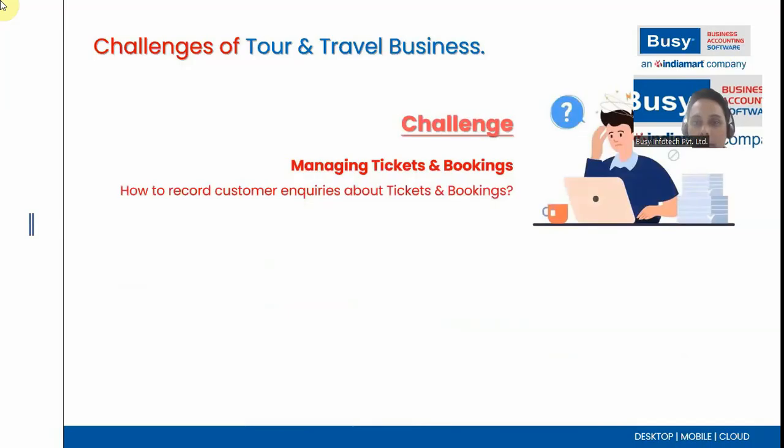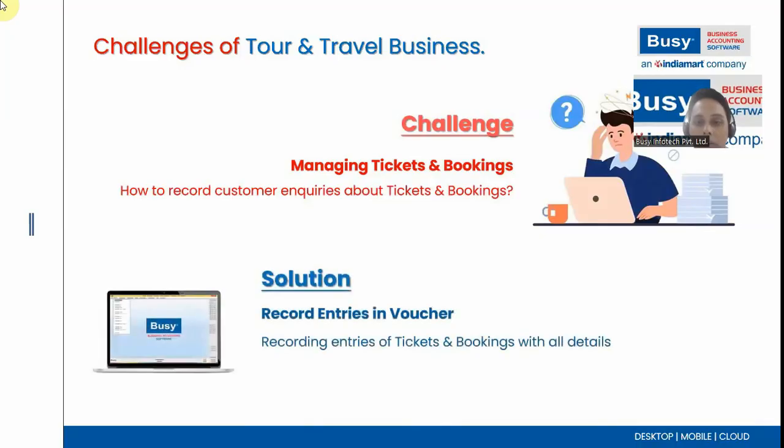Another challenge that appears in the tour and travel business is managing tickets and bookings. That means how to record customer inquiries about tickets and bookings. If a customer raises an inquiry for an air ticket, bus ticket or train ticket, how can you record that inquiry, or record a ticket booking? In this case, Busy provides a solution to record the entries of ticket and booking with all the details. That may include the passenger details, the ticket number, the PNR details, and other details also.